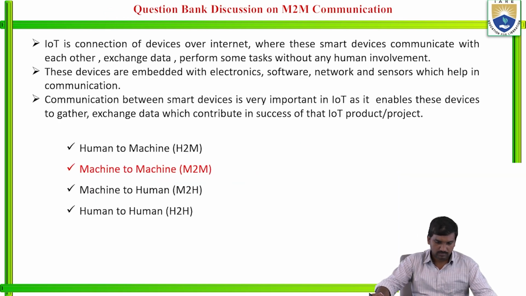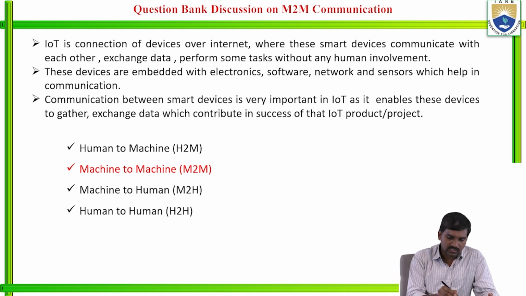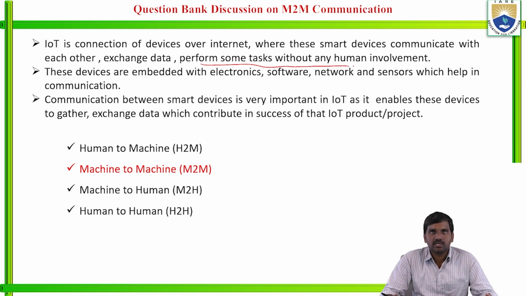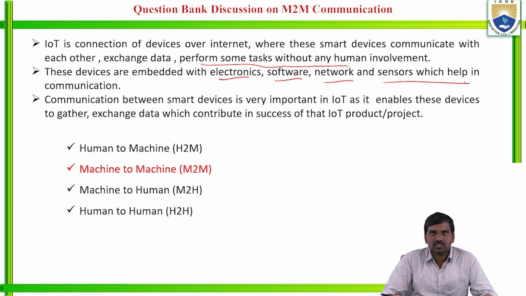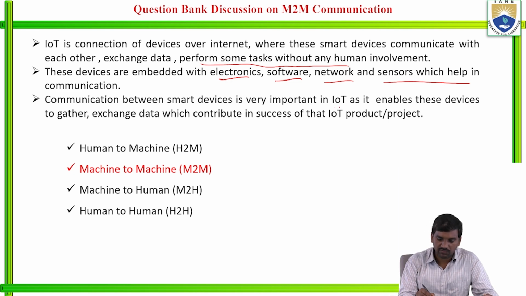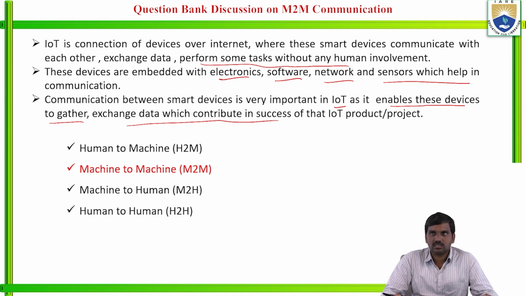So here, types of communication. Smart devices communicate with each other, exchange information, and perform some specific tasks without any human involvement. These devices are embedded with electronics, software, network and sensors which help in communication. The communication between smart devices is very important in IoT as it enables these devices to gather and exchange data, which contributes to the success of that IoT product or project.